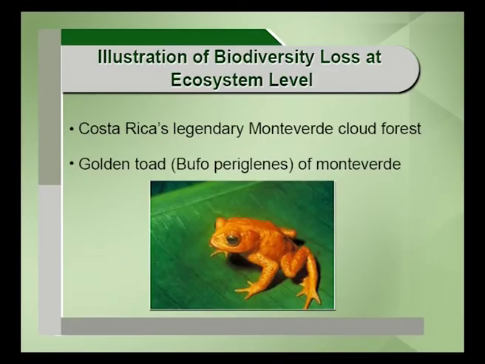I will give an example of how biodiversity loss at the ecosystem level can have an impact. There is a great forest, a legendary forest, the Monteverde cloud forest in Costa Rica. This forest takes up moisture from the condensation of the clouds, so it is very important. Because of climate change, the cloud formation has extended to a larger altitude, and because of that there were a lot of changes in the Monteverde forest.